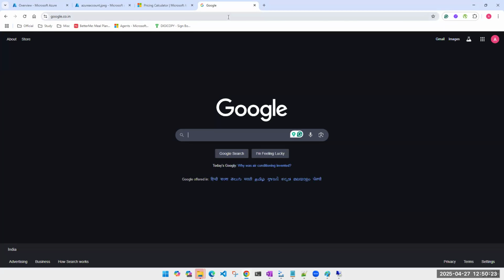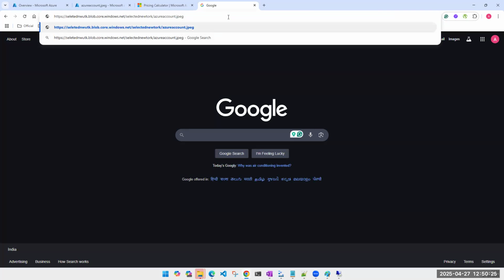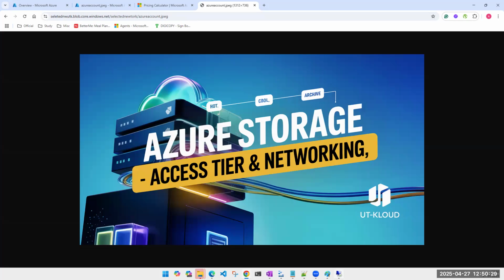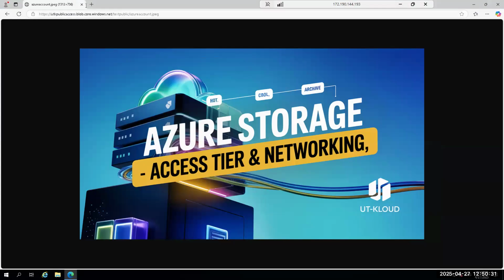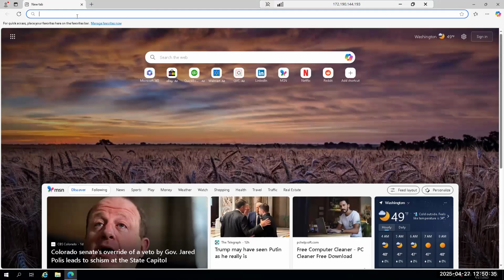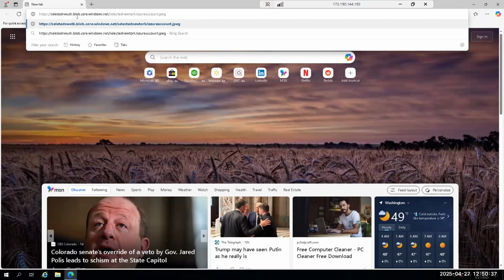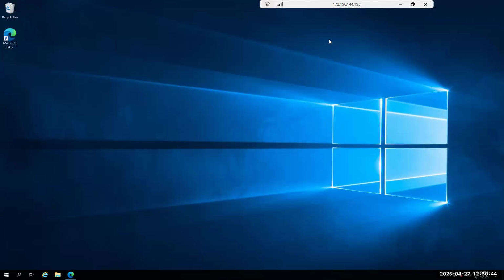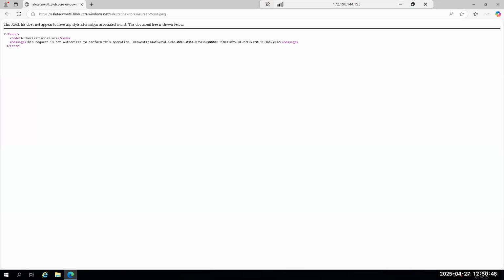Now I should be able to access it because I had to give myself some access here. See, now I'm able to access this. This machine should be able to access this? I have not added this machine's public IP, so why would this machine be able to access this? Let me first see if it is able to access it. It is not. It is not able to access this. And we'll come to this.